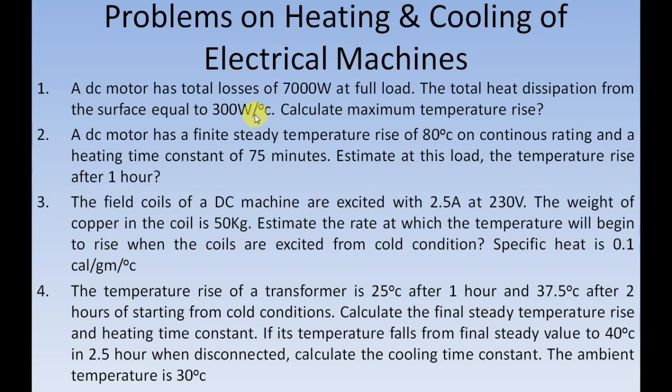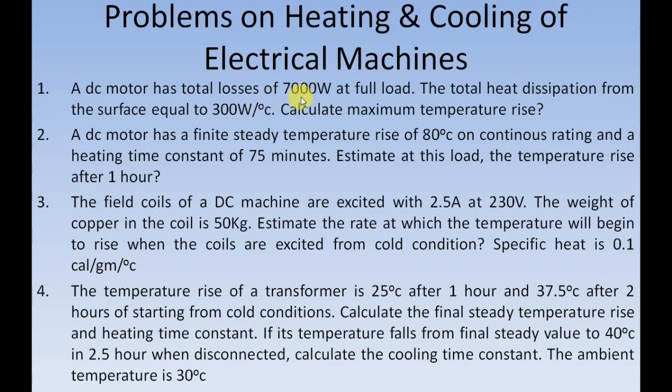So when lambda is multiplied with S, lambda into S will have the unit of watts per degree Celsius. So the term given here is the total heat dissipation from the surface, that is, S lambda's magnitude is given here. You have to look into the unit also, then only you will be able to identify what is actually given.